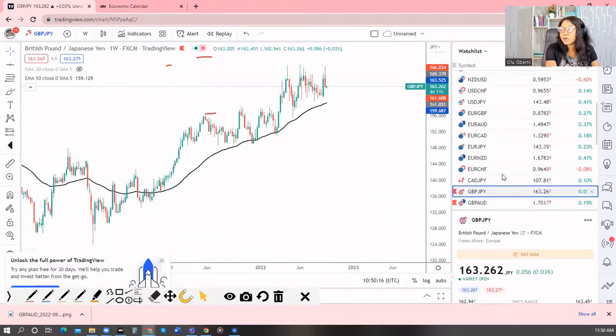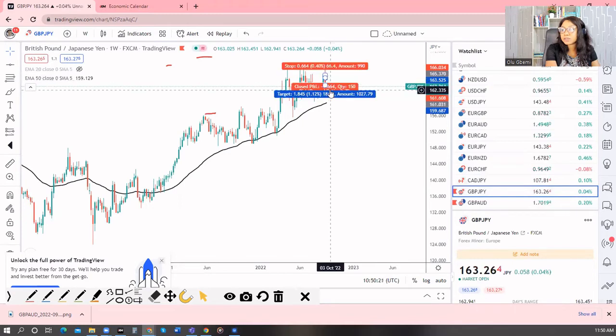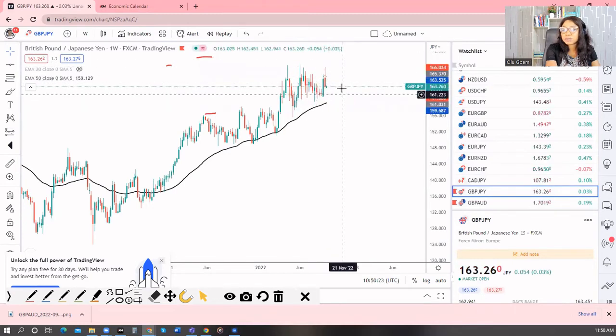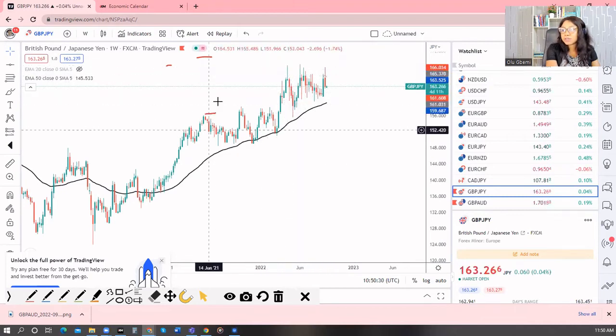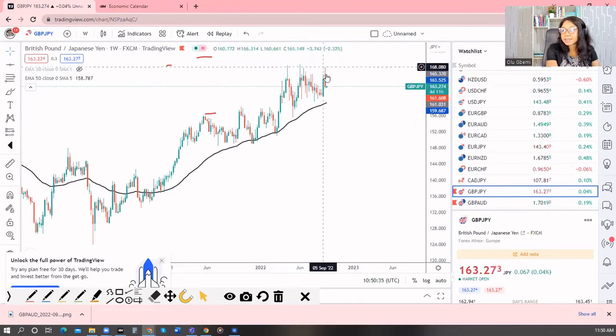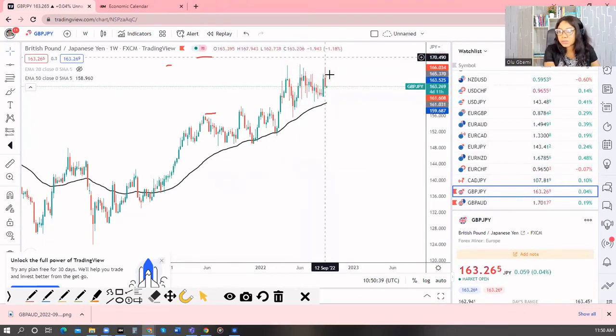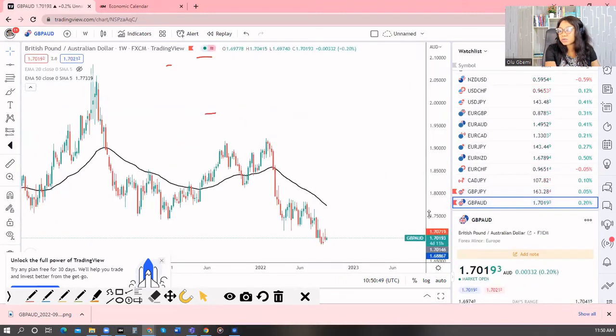Let's see, for British pound yen, I also see some movement to the downside, which in this case I'm saying bearishness. Why? We see the bulls keep getting rejected here. So we were having higher highs, higher lows, higher highs. But what do we have here? Looks like the high this time around is an equal high. It's not forming a new high to the upside. So let's say maybe this is going to continue. However, we may see some correction before we see that. So let's pay attention and see how this goes.